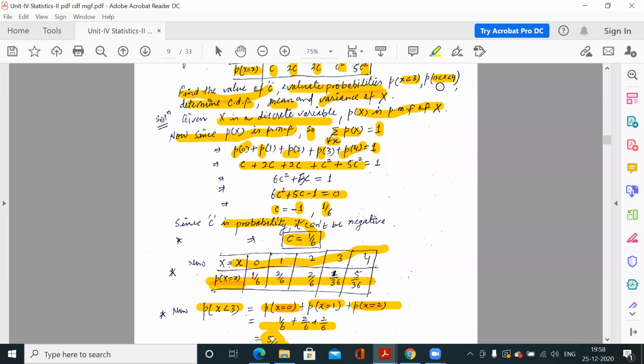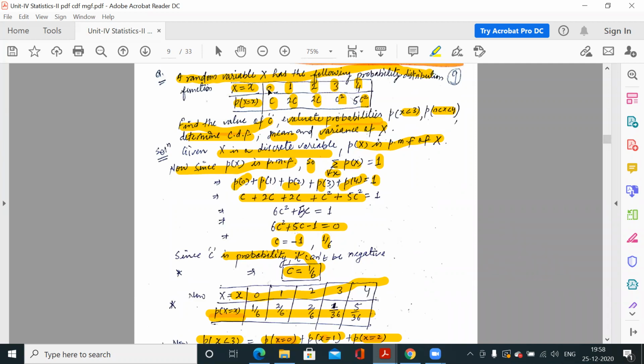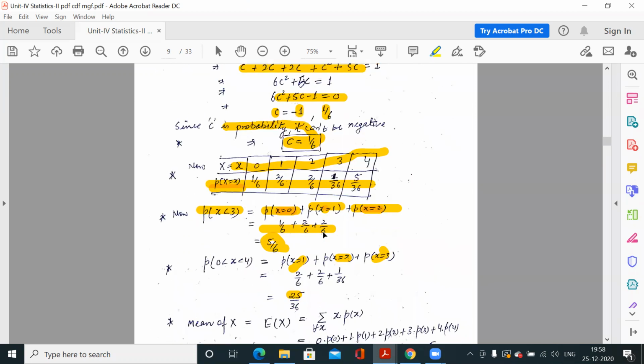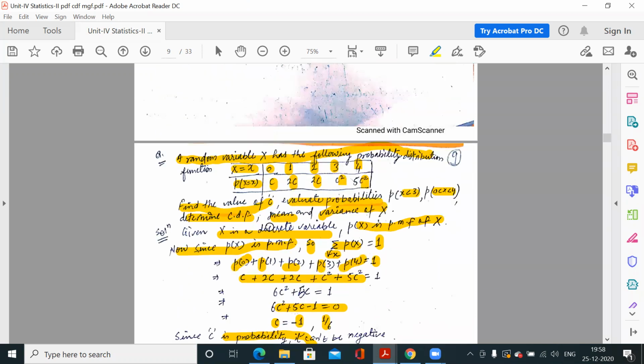Now the next question is, what is the probability when X is between 0 and 4? That means greater than 0 and less than 4, that means 1, 2, 3. Again it is either 1 or 2 or 3, so adding P1, P2, P3: 2/6, 2/6, 1/36. The addition is 25/36. Next question, the CDF. So just wait.